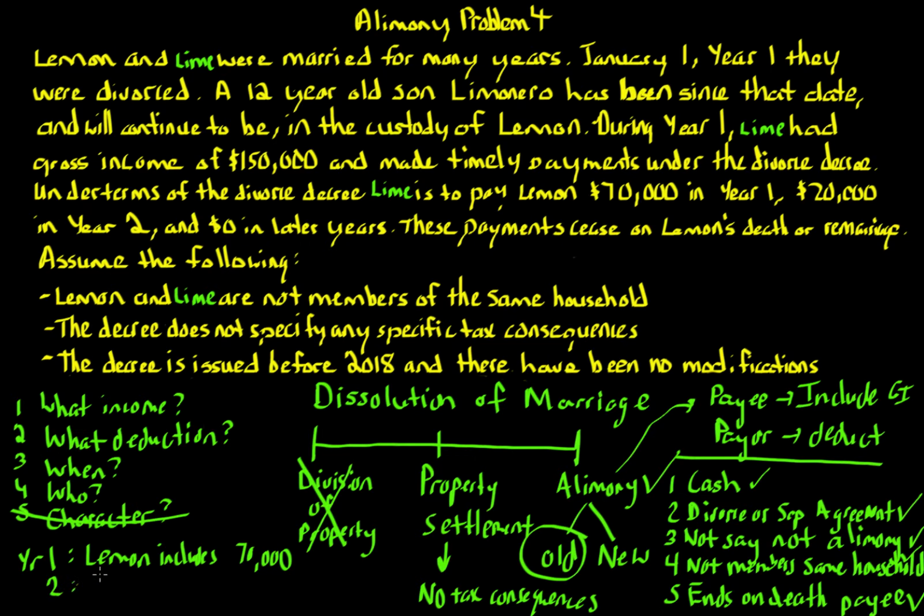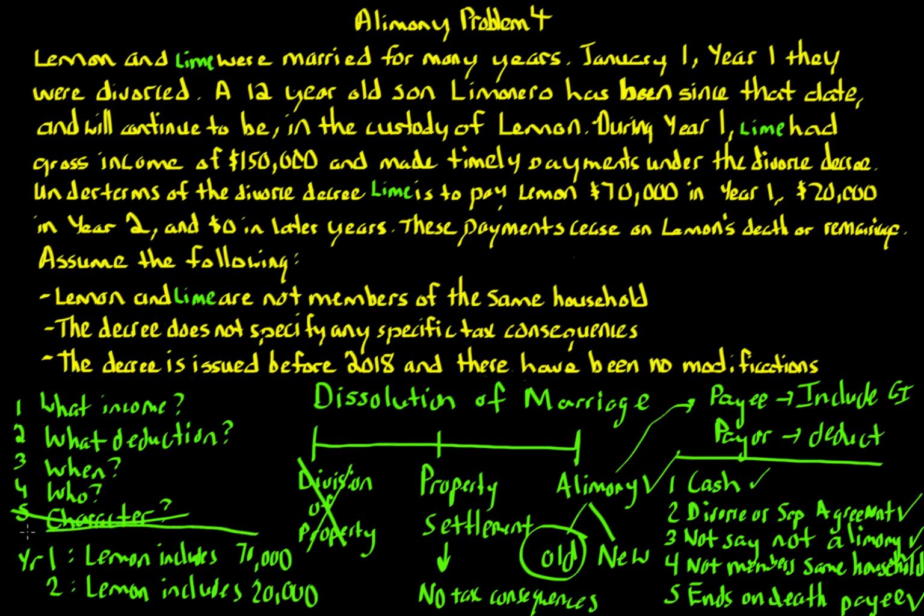In year 2, Lemon includes $20,000 in gross income. And then in year 3 and in the future, Lemon includes nothing. And then Lime gets a corresponding deduction for those same amounts. Year 1, Lime gets to deduct $70,000. And in year 2, Lime gets to deduct $20,000, because again, that's alimony.